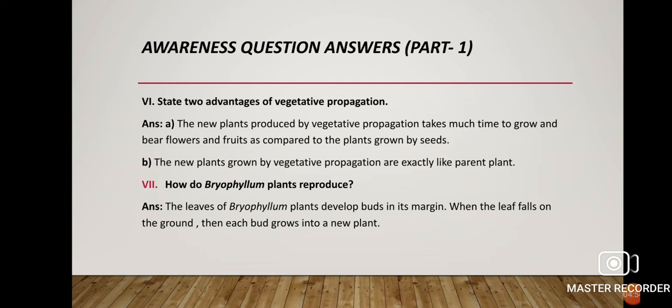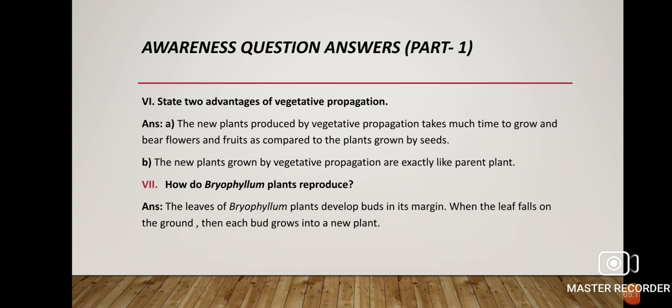Because formation of seeds takes place in several steps. The first step is pollination, then fertilization takes place by forming the pollen tube. Then fruit and seed formation takes place, then germination of seed takes place. So it is a time taking process.